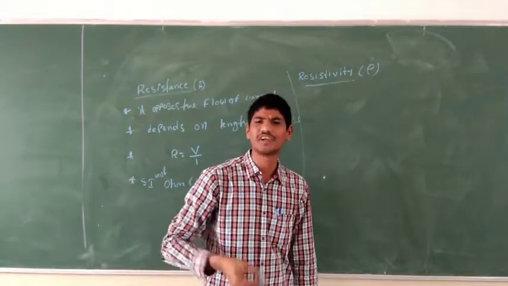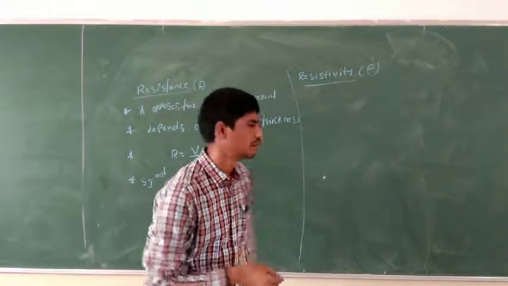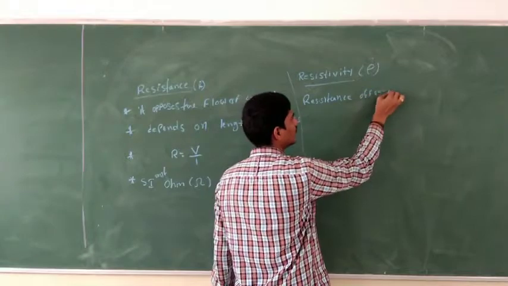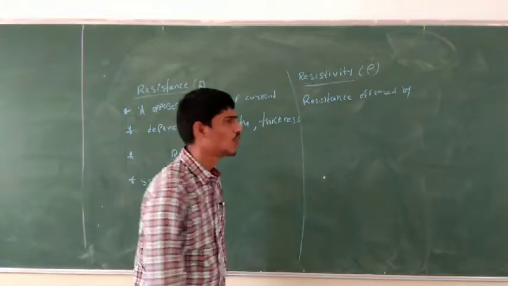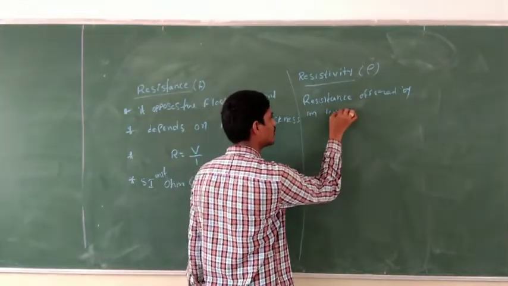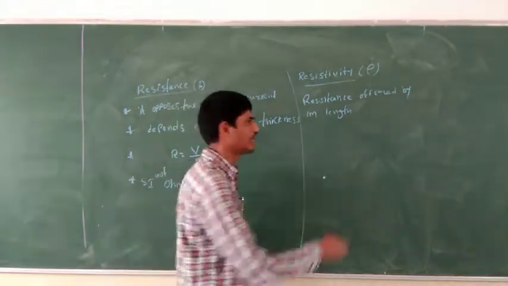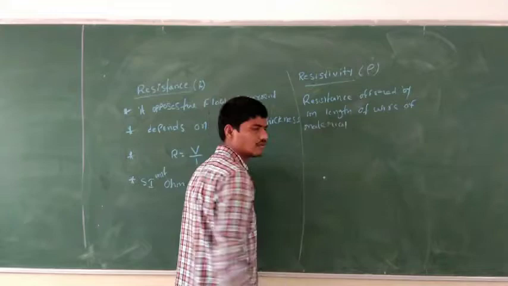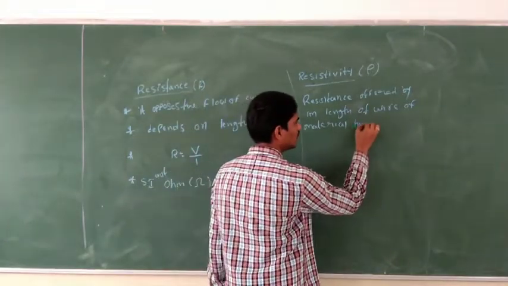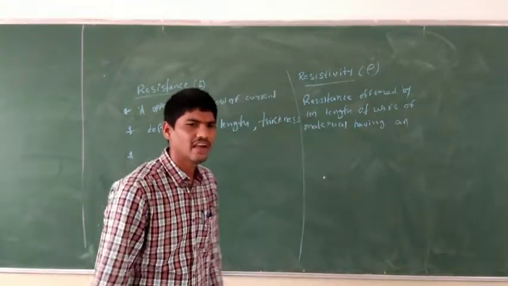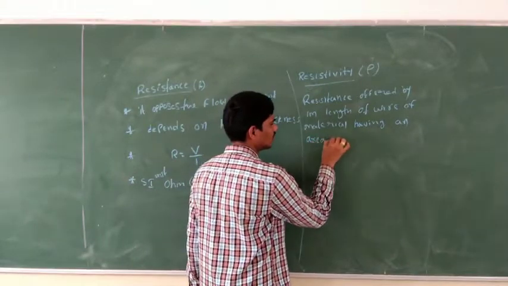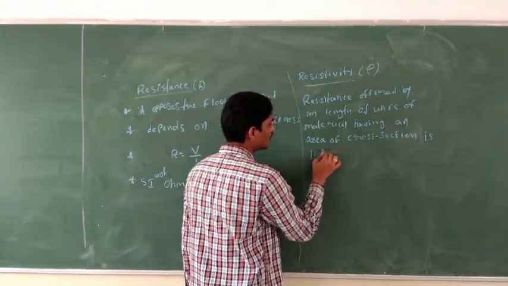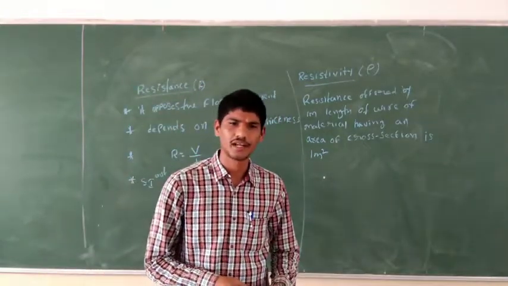The resistivity of a material is the resistance offered by 1 meter length of wire of the material having an area of cross section of 1 meter square.